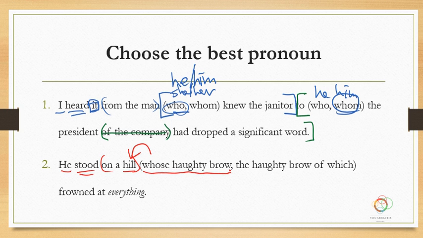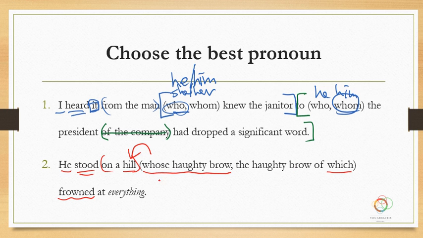Whose haughty brow, okay, frowned at everything. Of course, frowning is an action of a person, so we definitely have a personification going on. If you didn't think it was a person, then you might choose the which. And this is proper construction. You would say the haughty brow of which as the construction. And even though the which is not right next to the hill, it will be understood. The eye of which, the man, or I guess you couldn't say the man, but the car, the wheel of which was blown, would be understood. Okay, that would be a correct construction.